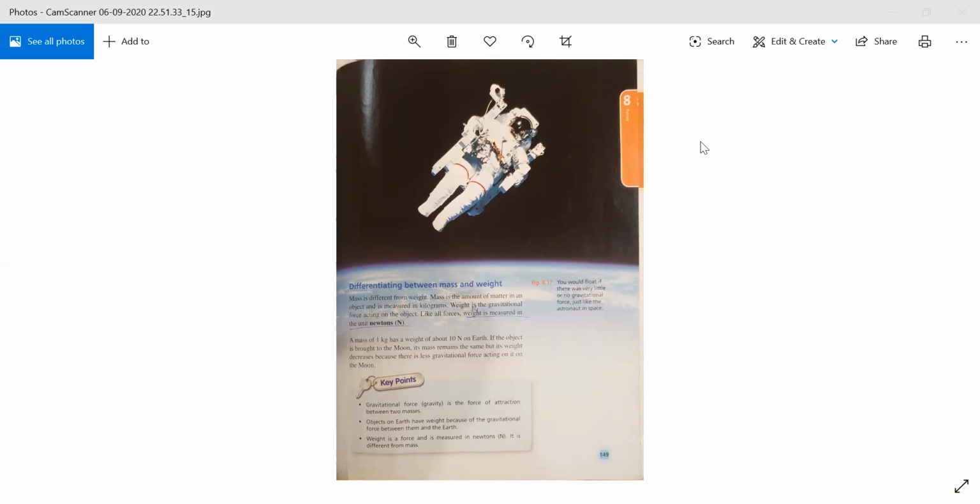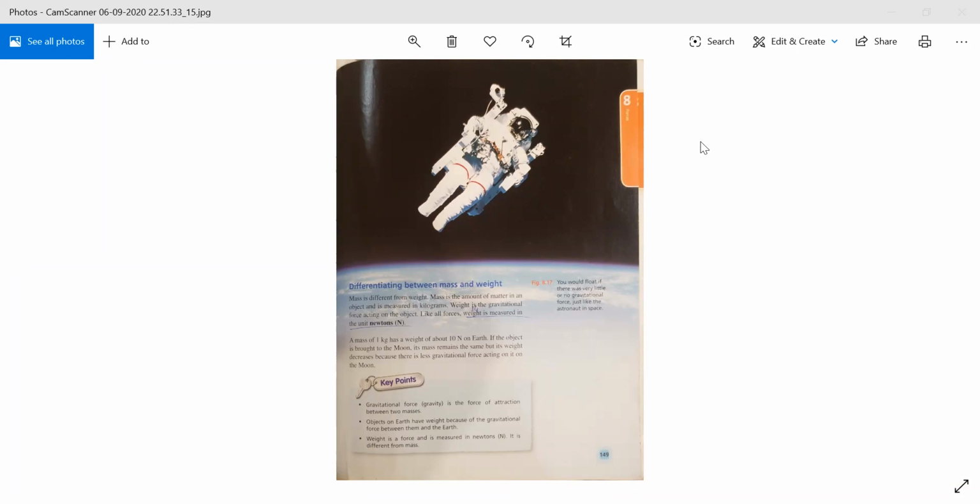Whenever we are measuring the weight, we will write it with the Newton symbol N. And if we are comparing it with the mass, what is mass? Mass is the amount of matter in an object. It means how much matter is present in the object, and we write it in kilograms. They are saying that a mass of 1 kg has a weight of 10 Newton on Earth.